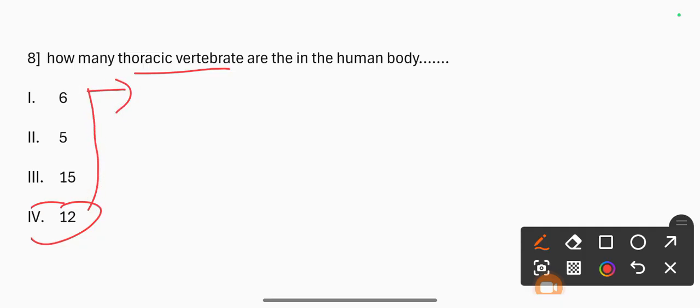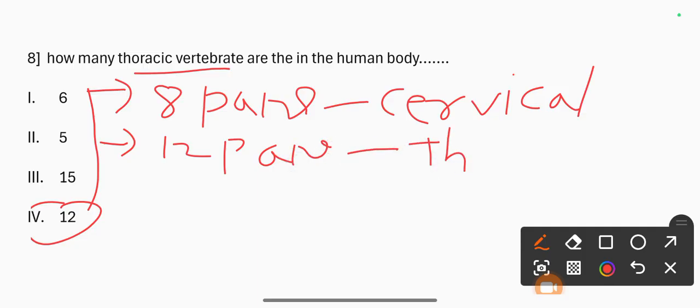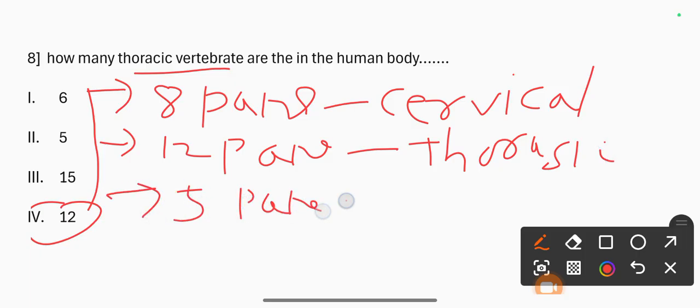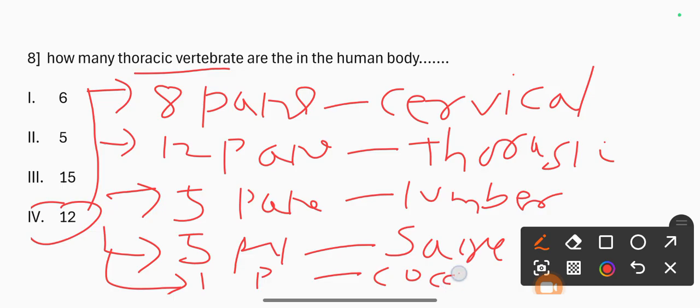To recap: 8 pairs of cervical, 12 pairs of thoracic, 5 pairs of lumbar, 5 pairs of sacral, and 1 pair of coccygeal nerves. So the correct option is 12.